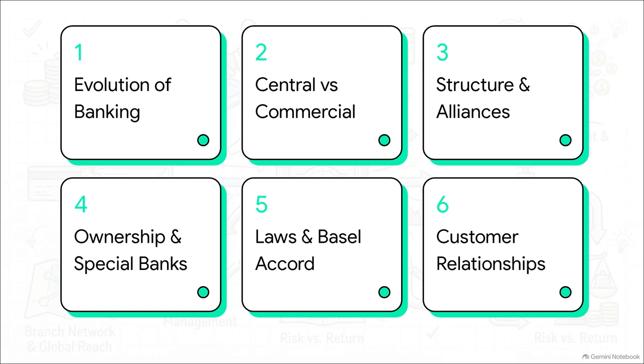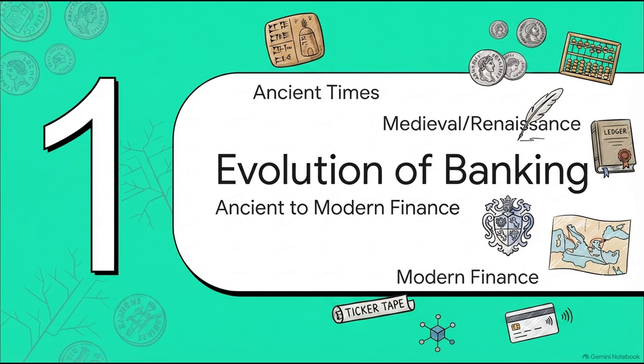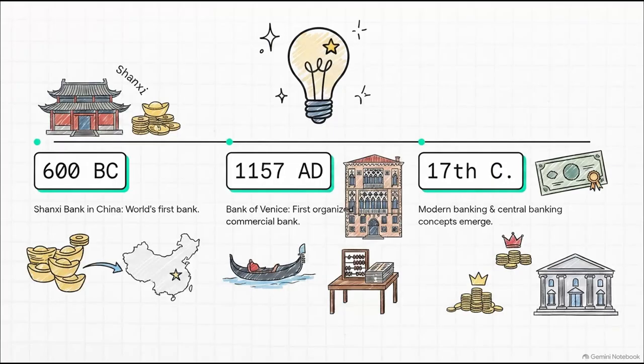Let's get to it. Kicking things off with Section 1, Evolution and History of Banking, going from ancient times all the way to modern finance. So if we look back at the historical milestones, it's pretty wild. Around 600 BC, we see the Shaanxi Bank in China pop up, which is widely considered by most to be the world's very first bank. Then you fast forward all the way to 1157 AD, and the Bank of Venice in Italy swoops in to take the title for the first organized commercial bank.